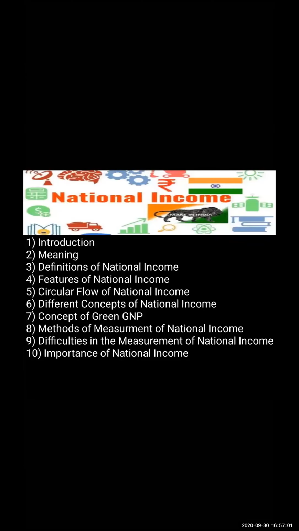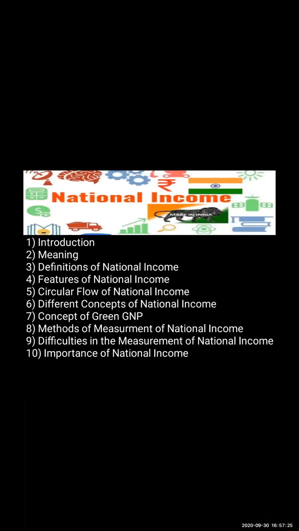What are the important features? We got to know that it is a macroeconomic concept. Which values do we count? Value of intermediate goods, value of raw materials, or value of final goods and services while calculating national income? Out of these three, which value do we count?